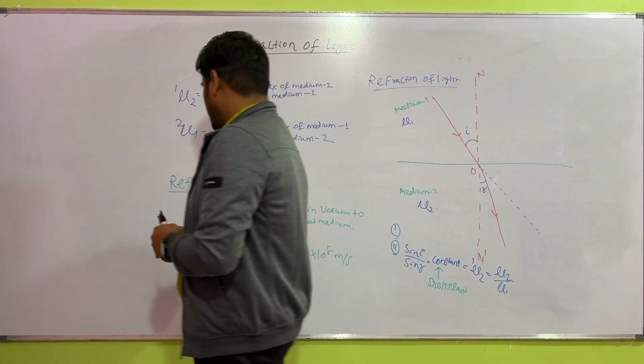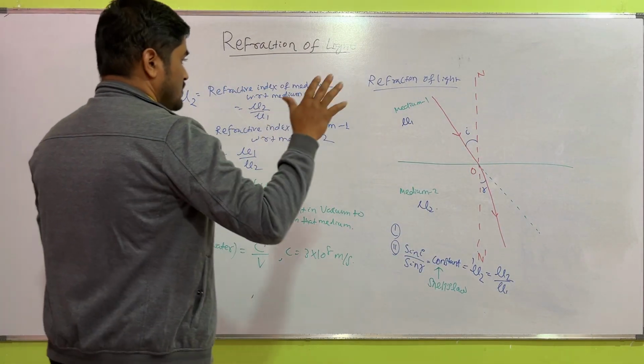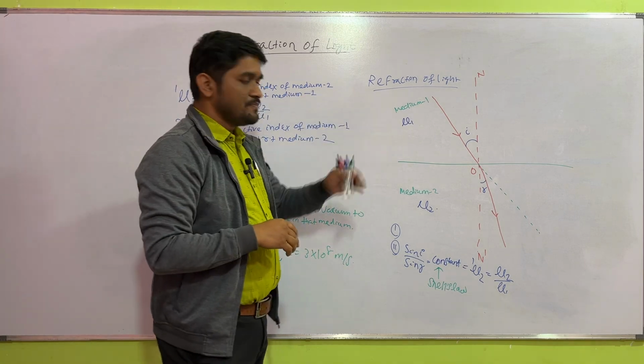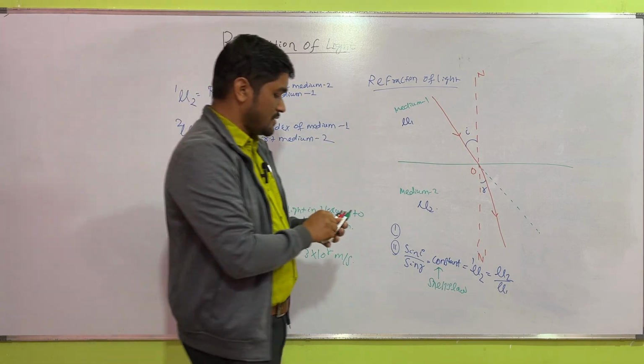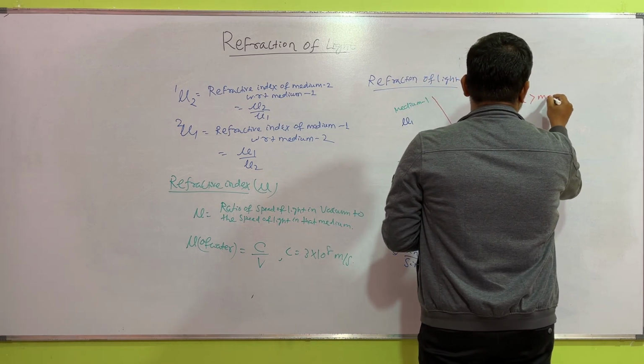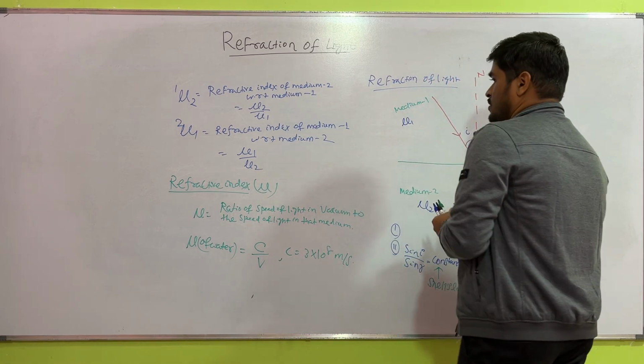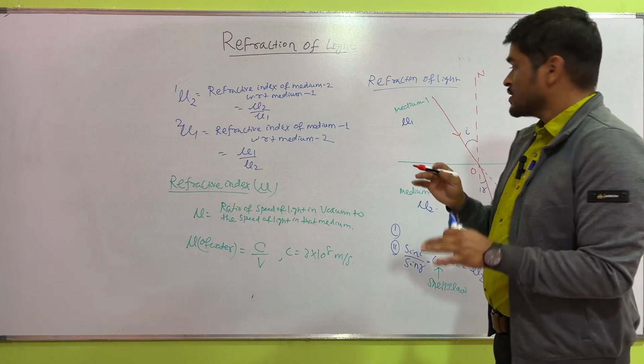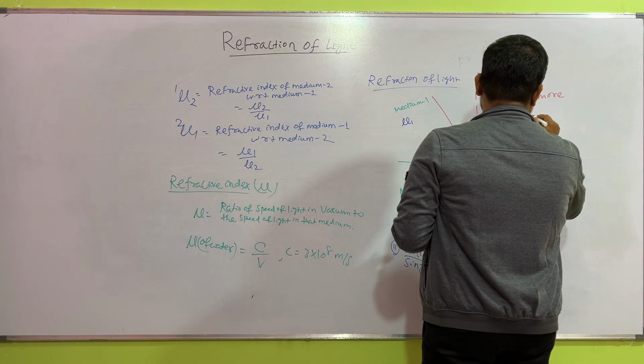And remember, the medium for which mu is more, the refractive index is more, is known as denser medium.